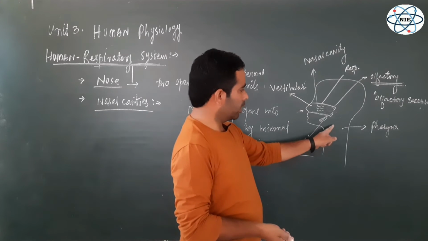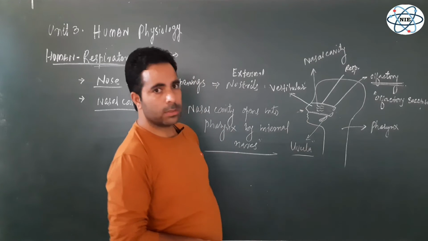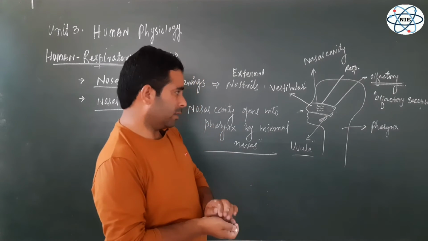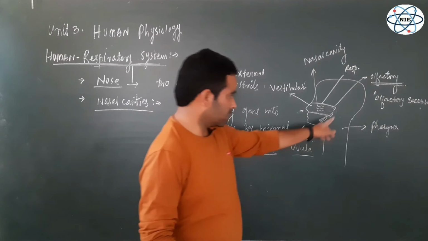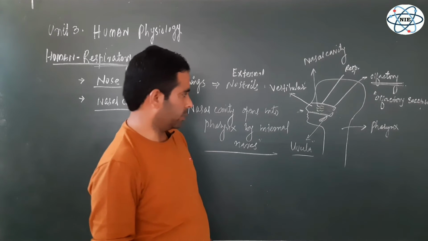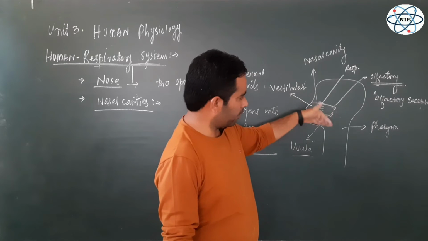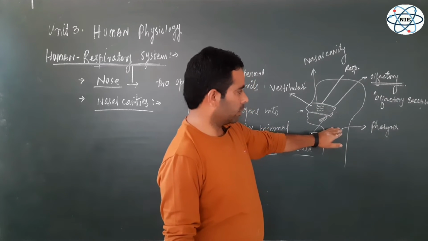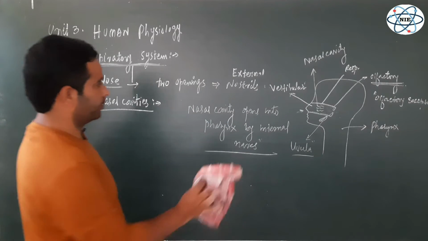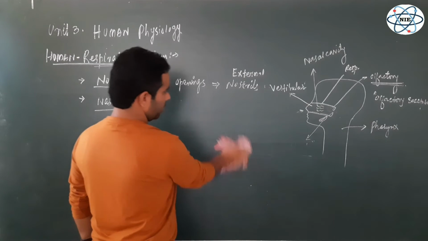Otherwise the food that enters the buccal cavity will move towards the nasal cavities and come out of the nose, right? That sometimes happens at the time of choking or hiccup, but generally not, because it is closed. It generally doesn't make any mistake. So these internal nares help the nasal cavities to open into another structure that's known as pharynx. And now let's come to another part of the respiratory system, that is pharynx.